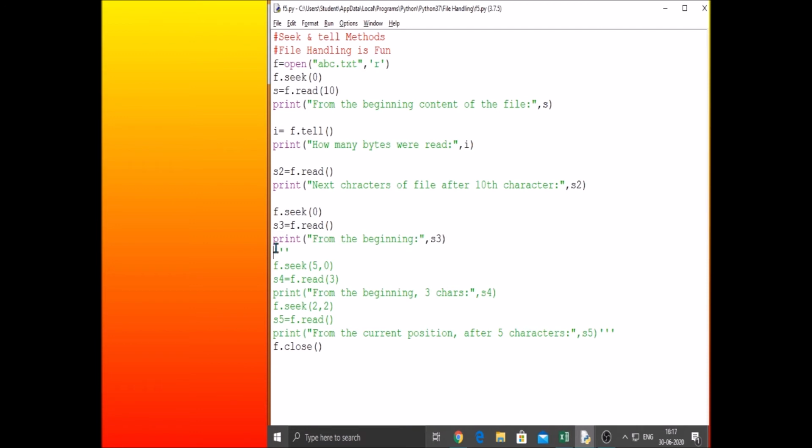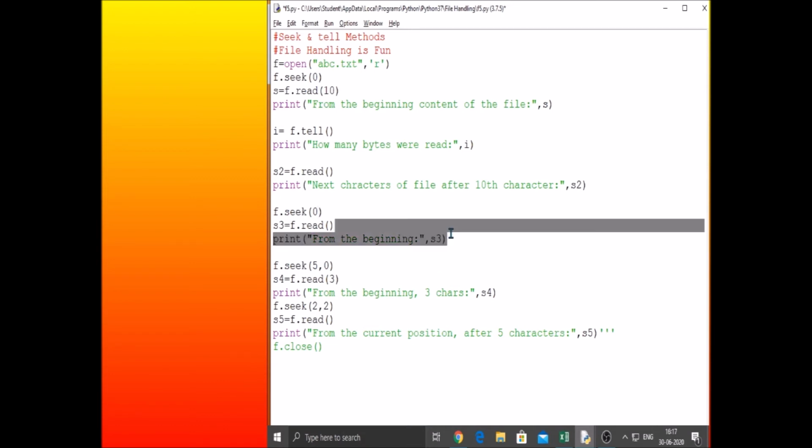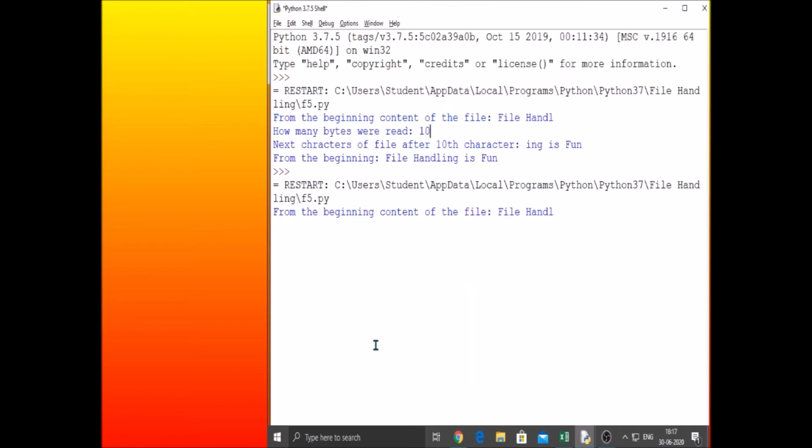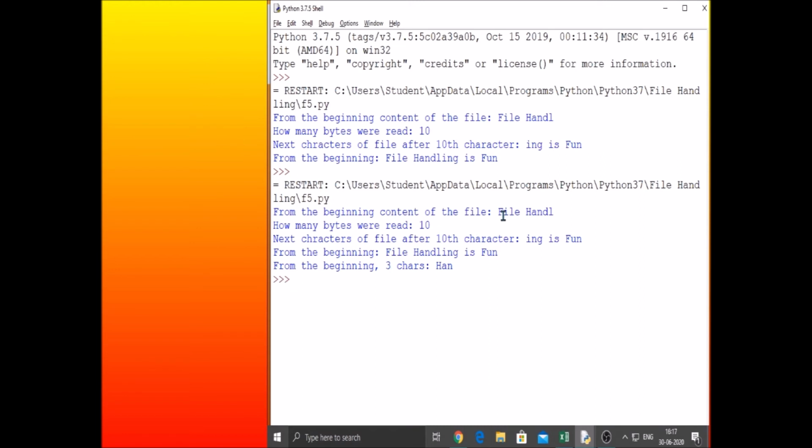Now here, from the current position we want to read. We do not want to bring the cursor to the beginning. Where is the cursor now? My cursor is at the end. So in that case, let us read once again. Let me show you. If you want to read from the beginning, skip the first 5 characters, then read 3 characters. Now let's see: file handling is fun. So from the beginning, right?